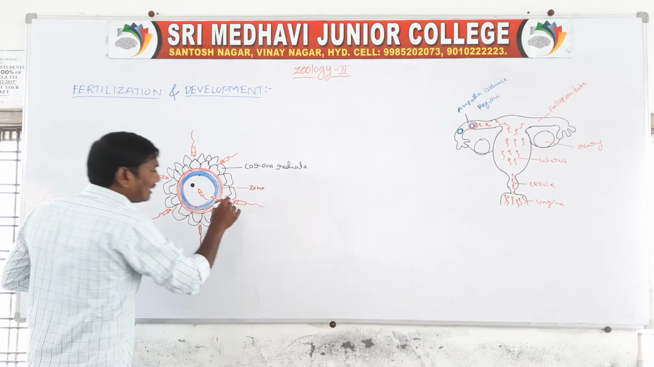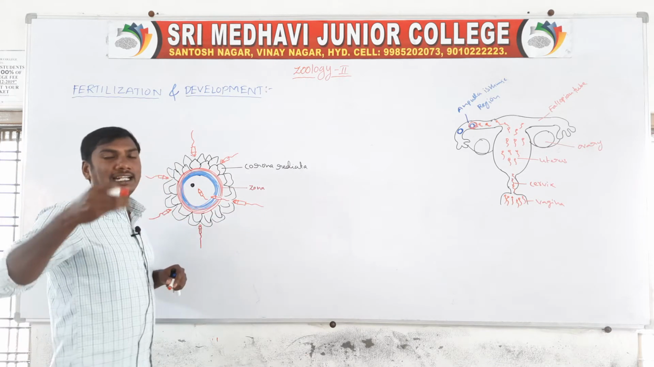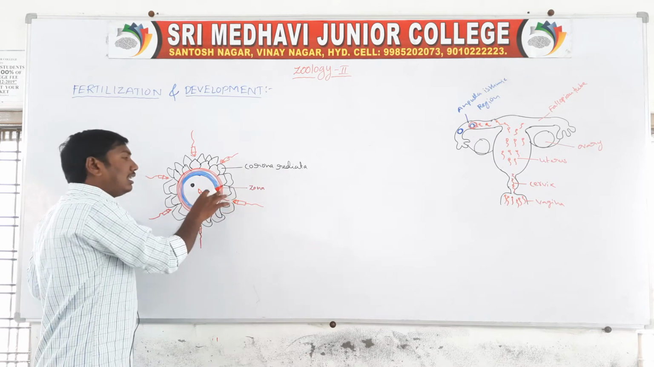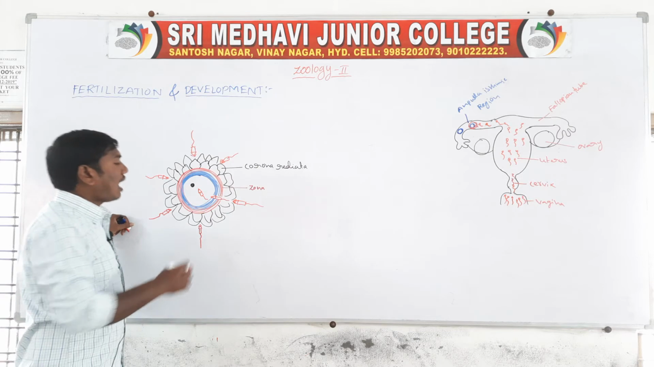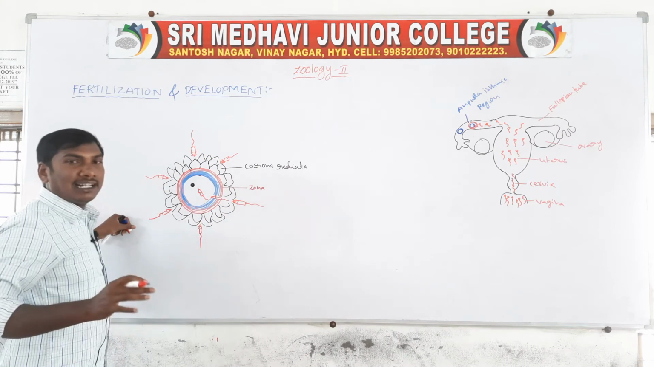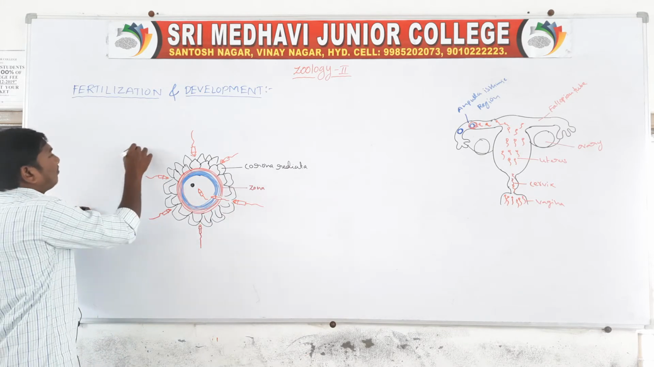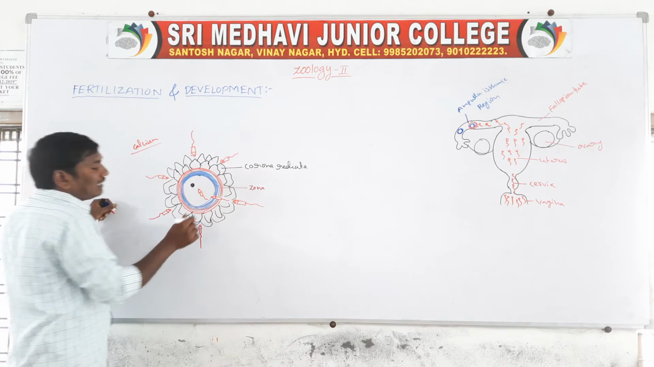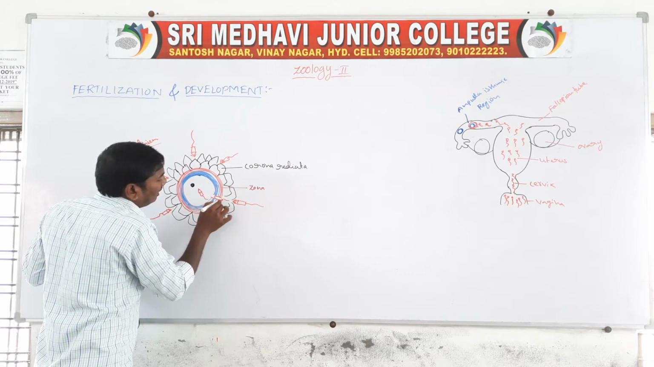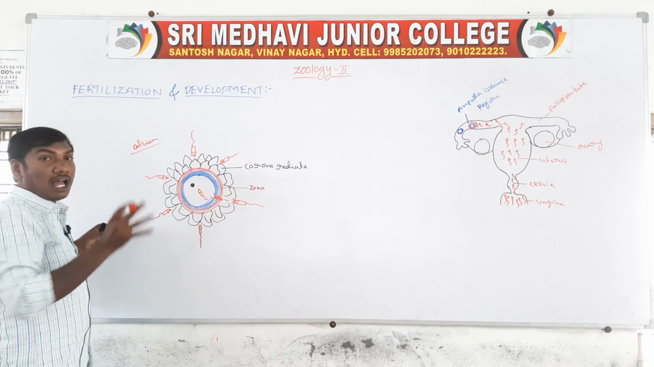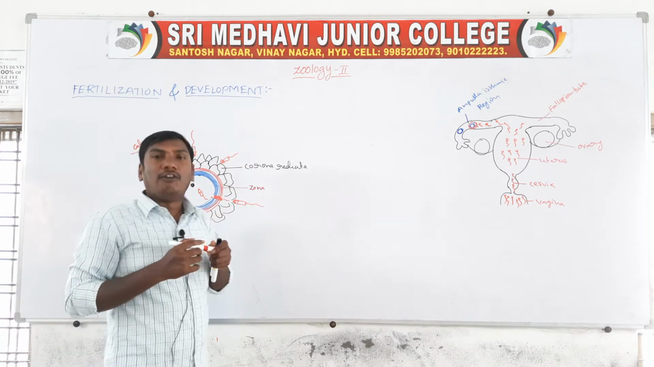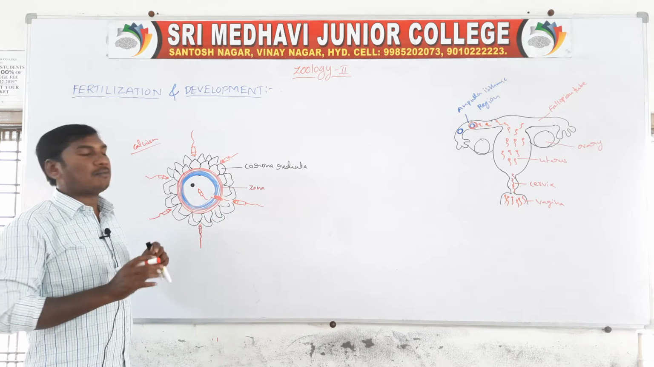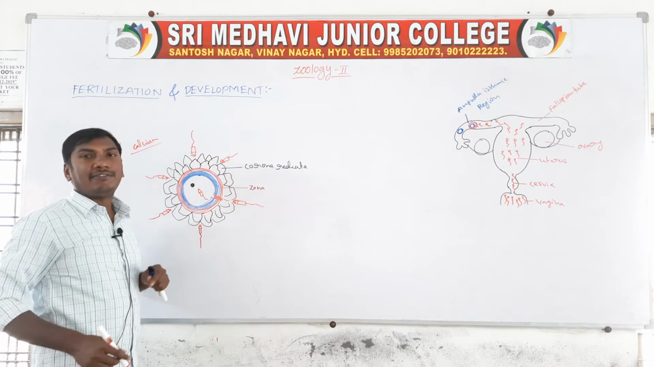Because of the acrosome, they release enzymes. These enzymes dissolve and digest the ovum membranes. After the sperm enters, they release calcium. This calcium blocks the entry position of the ovum, so no other sperm can enter the female egg.